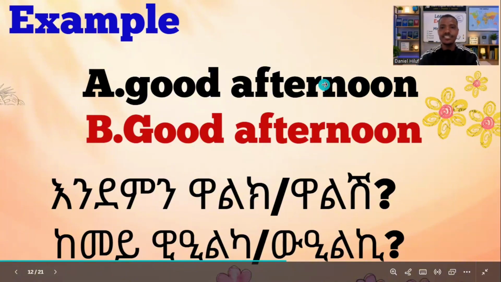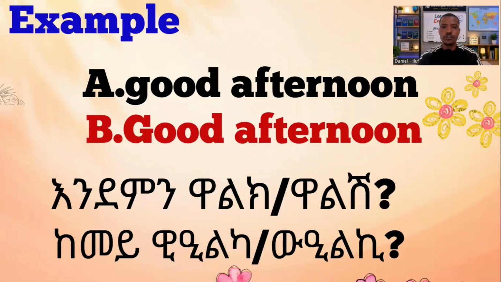Here in English we say good afternoon for a group, for female, for male. Okay, so it's good to add someone's name here: good afternoon students, or good afternoon Daniel, or good afternoon Hermila. So you can add a name here. Okay, perfect, nice.